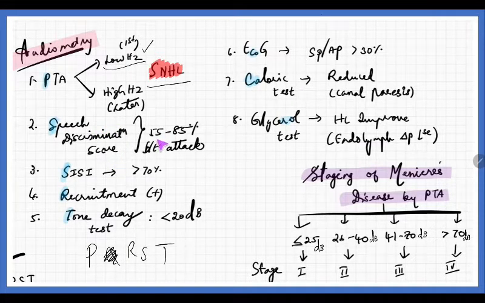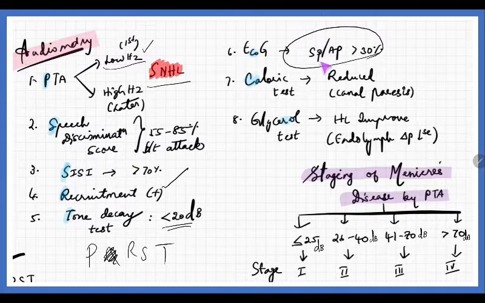Speech discrimination will be 55 to 85 between the attacks of vertigo, and SISI is more than 70%. Recruitment will be positive. Tone decay will be less than 20 decibels. And coming to electrocochleography, one important thing is the summation potential to action potential ratio will be more than 30%.